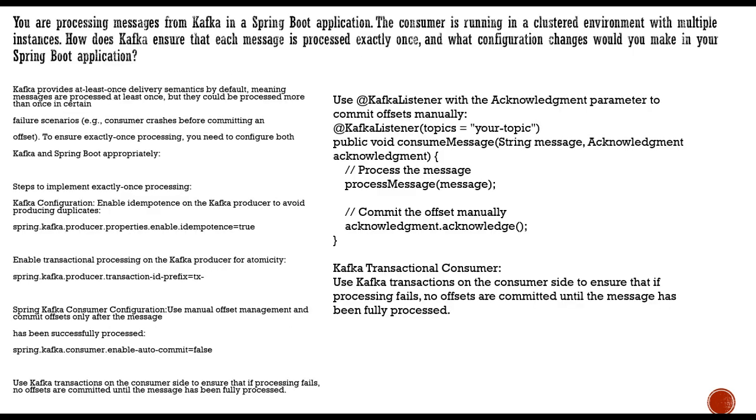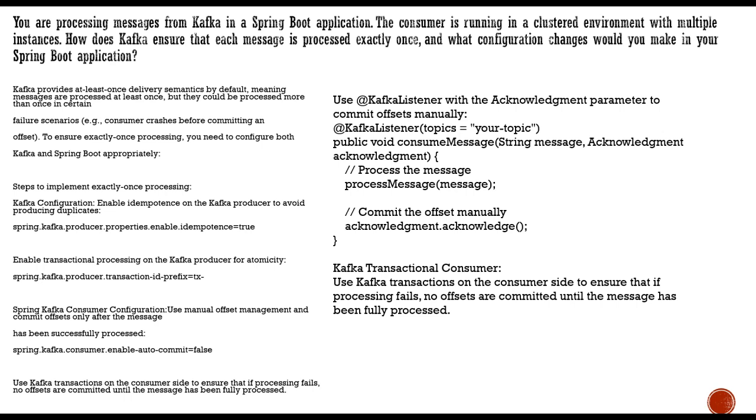Now the next scenario: you are processing messages from Kafka in your application, and the consumer is running in a clustered environment. You must have heard of clustered environments with multiple instances of the server. So how do you ensure that each message is processed exactly once, and what configuration changes would you make in your application? There are multiple consumers who are going to consume it.